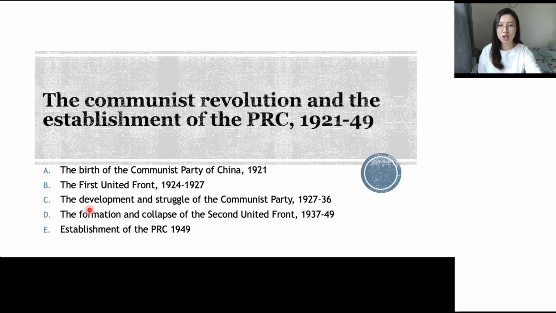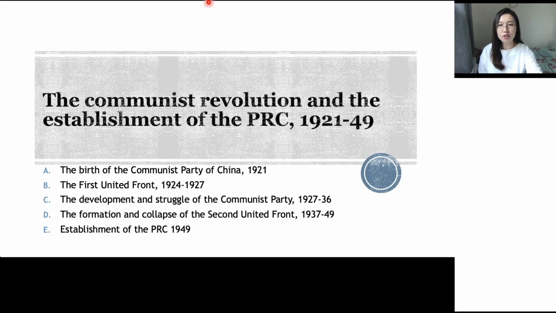So we're going to start part C from this new topic, which is the development and struggle of the Communist Party in 1927 to 1936, and the formation and collapse of the Second United Front 1937 to 1949, and last but not the least, the establishment of the PRC in 1949.